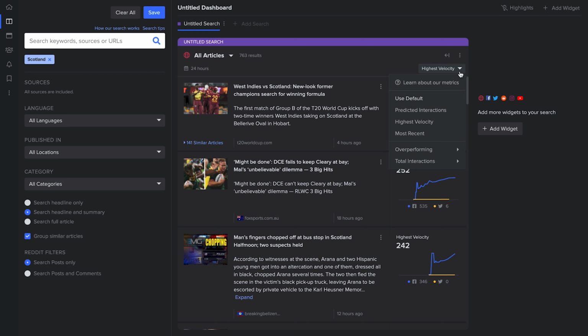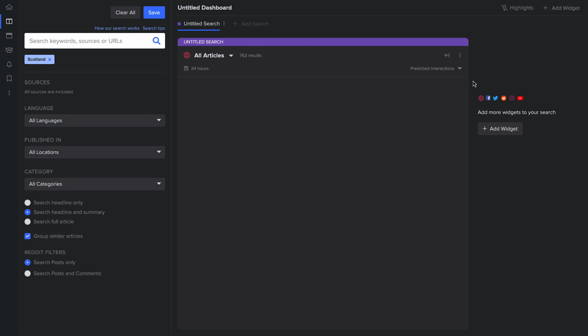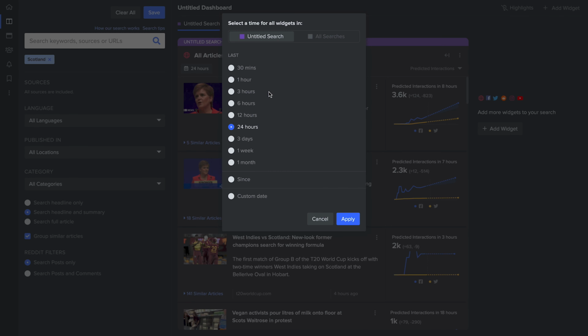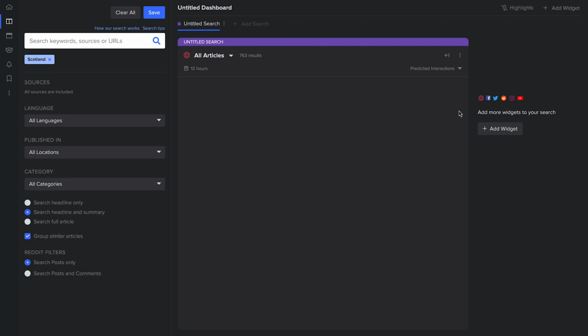Now our algorithm analyses the timeline of social interactions on a story and detects trends based on the most recent behaviour to forecast how a story will evolve. You can set your time range to 30 minutes, but the longer we observe a story's social interactions, the better we can predict its performance in the future. 3 hours can be regarded as a sweet spot for really big topics that might change often. 24 hours is really the longest to get value out of this metric. Today, since it's the day it is and quiet, I'll go for 12 hours.